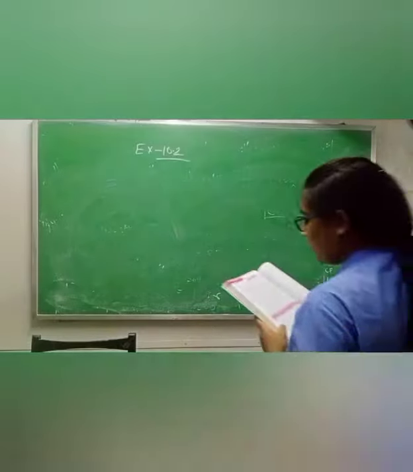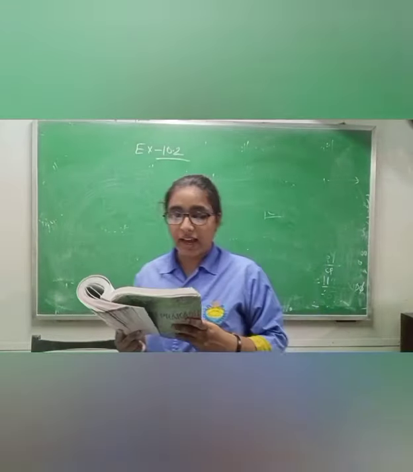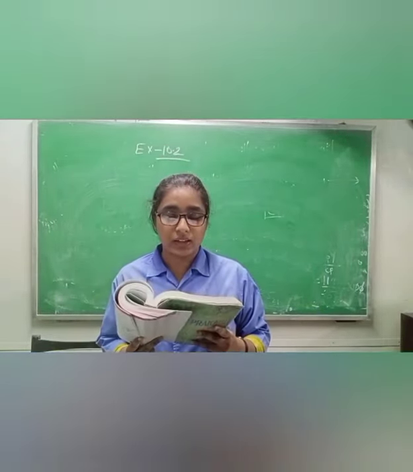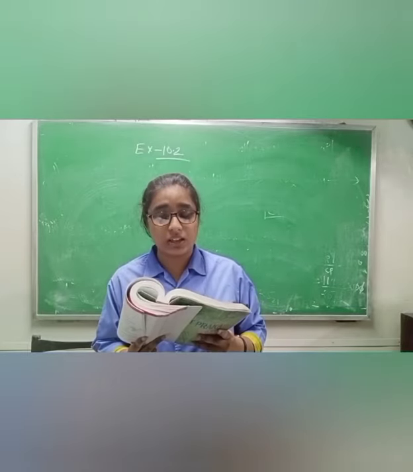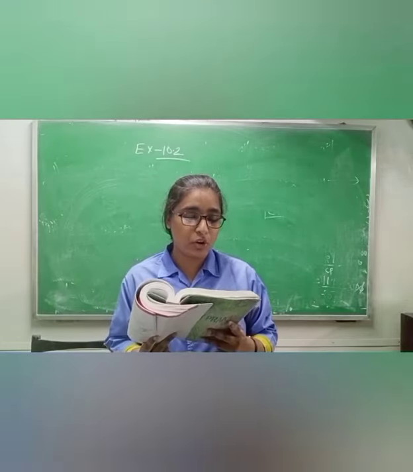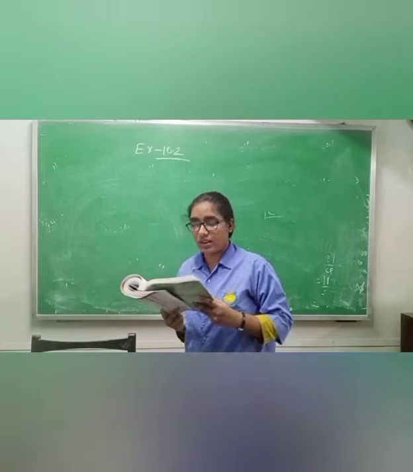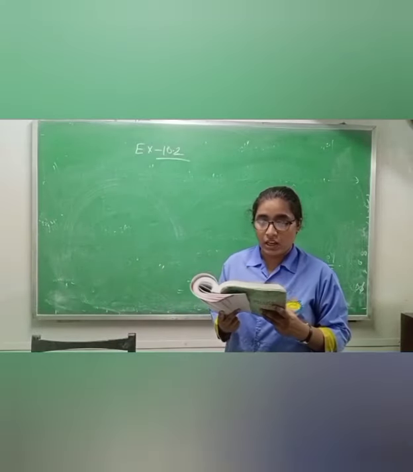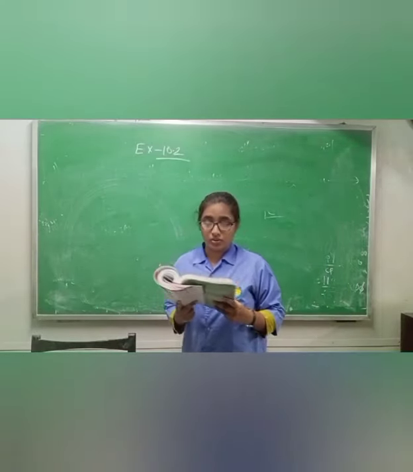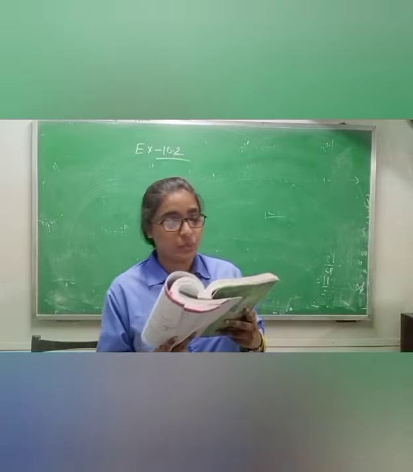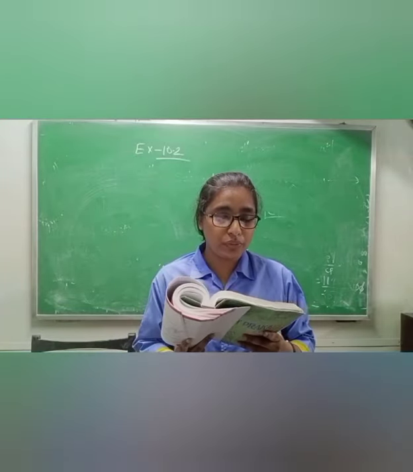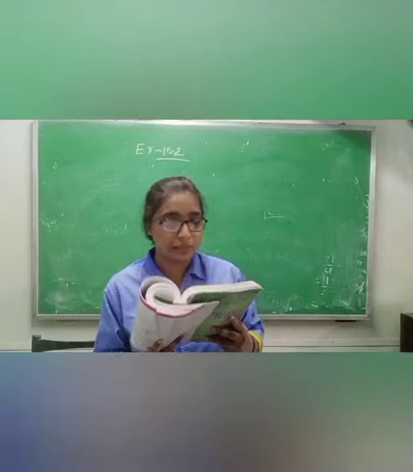Now class 9, read question number 2. In a market at the time of selling jute bag, the producer, wholesaler and retailer make profit of 15%, 20% and 25% respectively. So how many persons are there? Producer, wholesaler and retailer. Okay. And they are making profit of 15%, 20% and 25%.